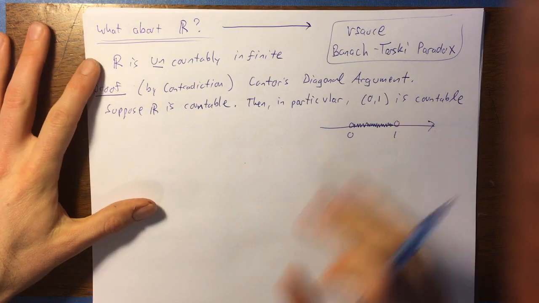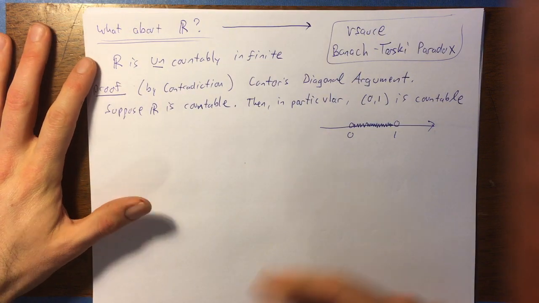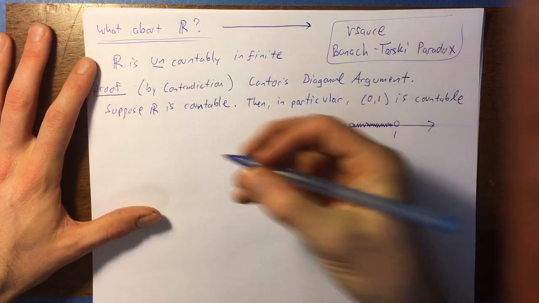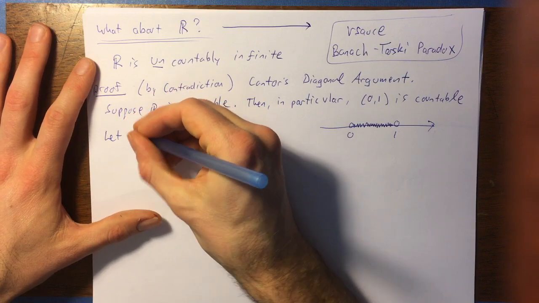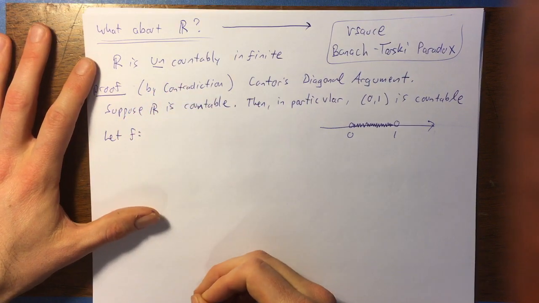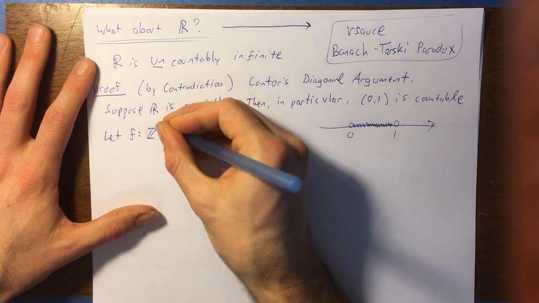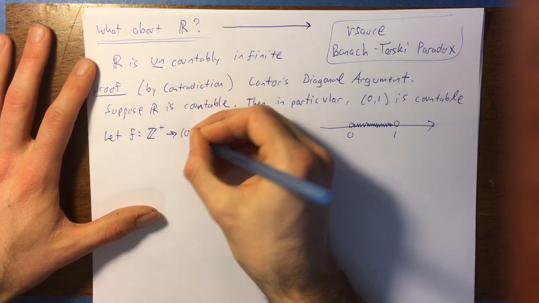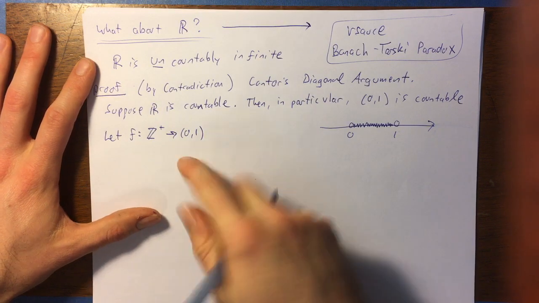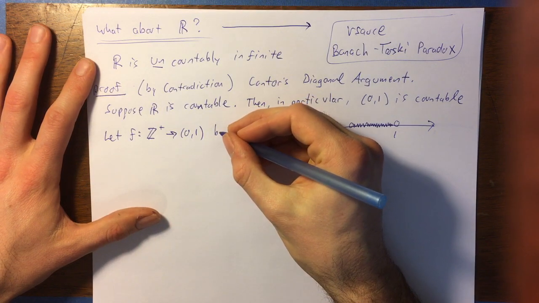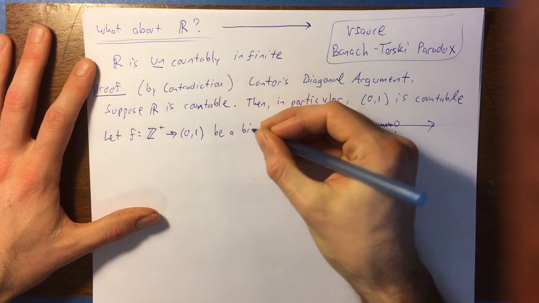So that is the set we're going to work with in particular. So if that's countable, there must exist a bijection from the positive integers to that set. So let's let f be that bijection. Let f be a map from Z plus to (0, 1), and let that be a bijection.